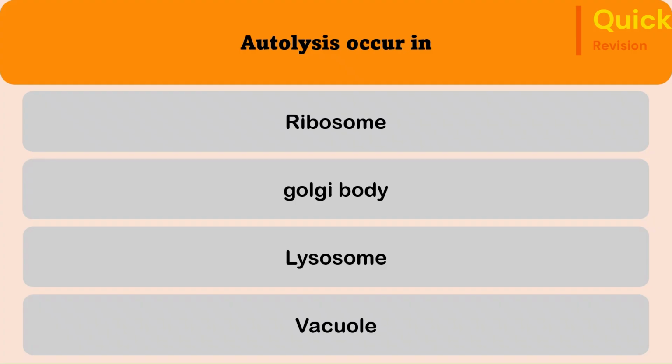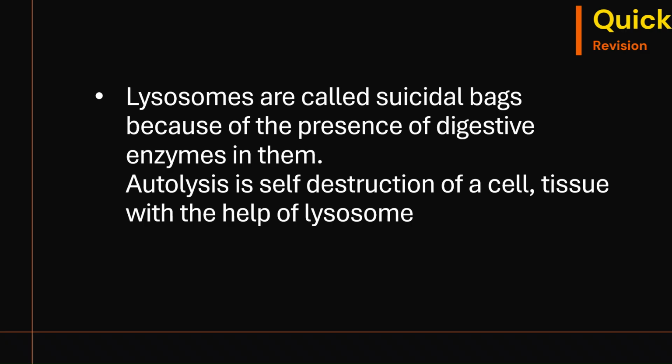17th question. Autolysis occurs in ribosome, Golgi body, lysosome, vacuole. The correct answer is lysosome. Lysosomes are called suicidal bags because of the presence of the digestive enzymes in them. So autolysis is self-destruction of a cell tissue with the help of lysosome.